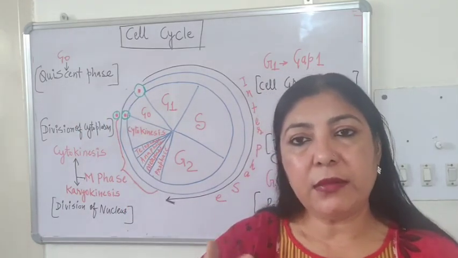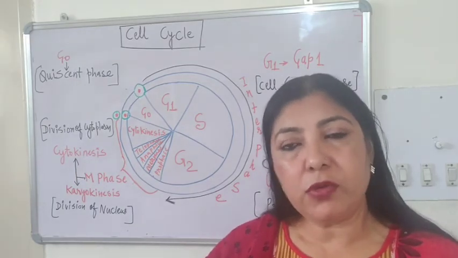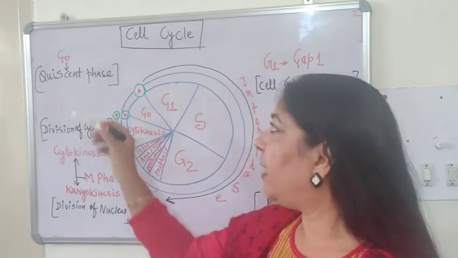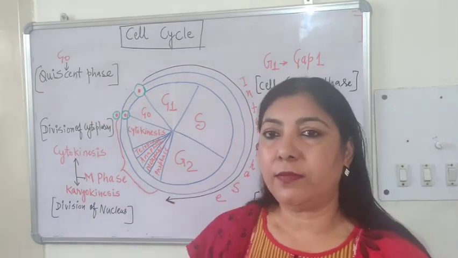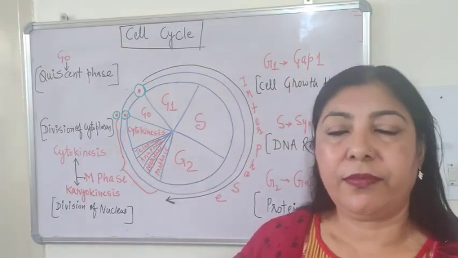So there are a few cells which undergo cell division and there are a few cells which remain restricted in the phase that is called the G0 phase. So this is all about the cell cycle. Okay.